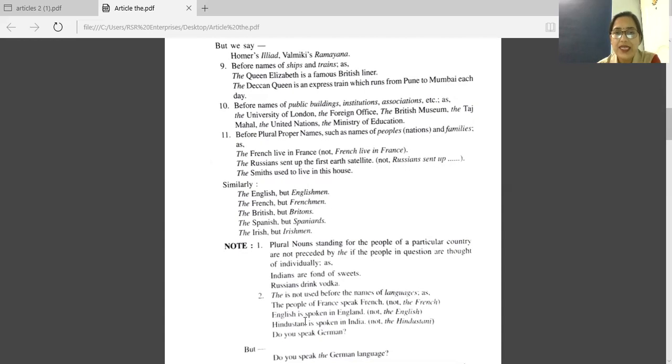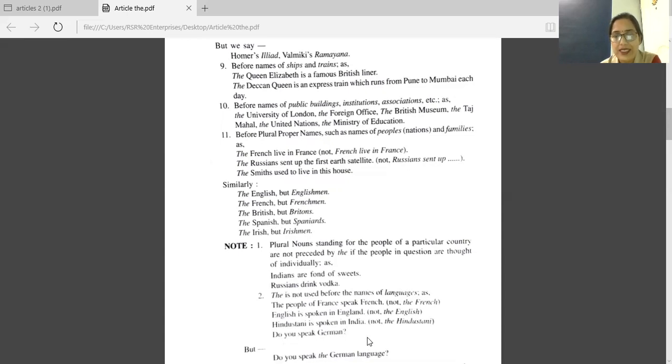Next one, English is spoken in England. So when we are talking about the language English, we are not writing any article there. But if we are talking about the people of England, so there we are writing the English. Hindustani is spoken in India. Hindustani is about the language of Hindustan or India. So here, no article.